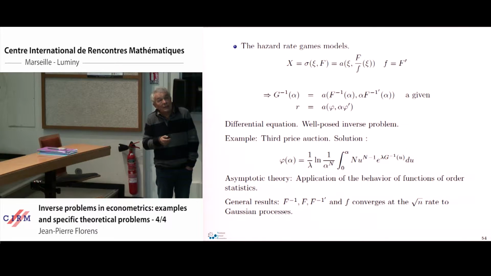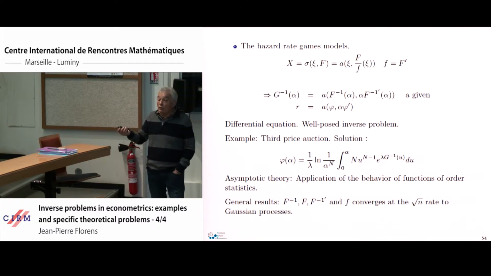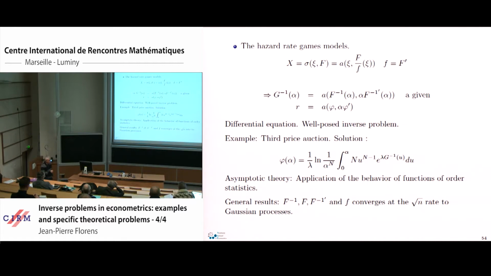This is not true for the first price auction, but this is true for the third price auction, for the contract model, for a lot of other models here. So the x depends on psi and f in this form. A is a known function, dependent on psi and the ratio f divided by f of psi. And actually, if we write this model in terms of quantile function, this creates a differential equation.